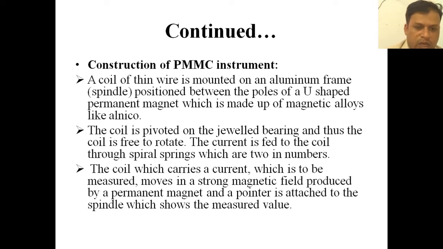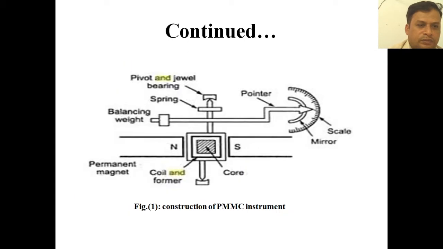So here you can see the magnets kept here, and this is the core, and this balance weight is there, and the pointer will start deflecting whenever the current is passed through because of this electromagnetic effect.